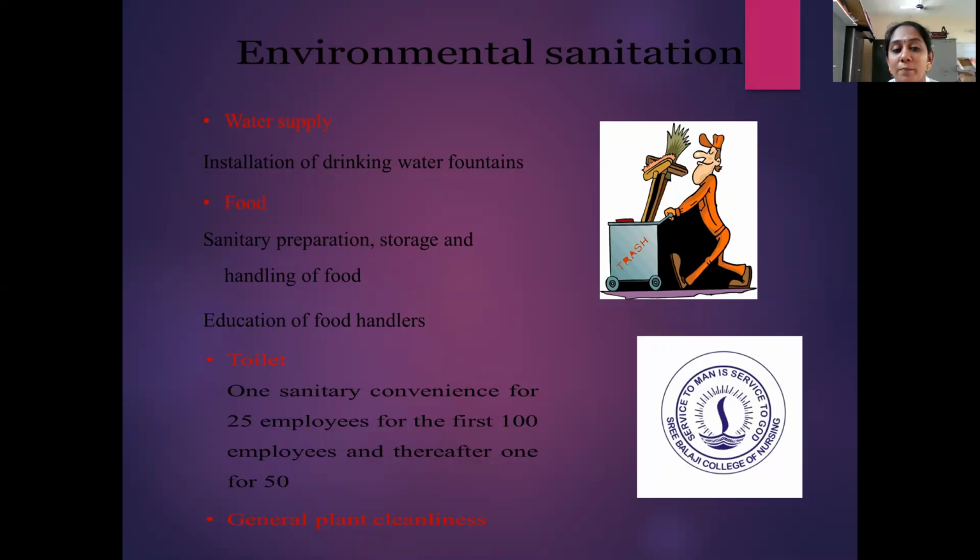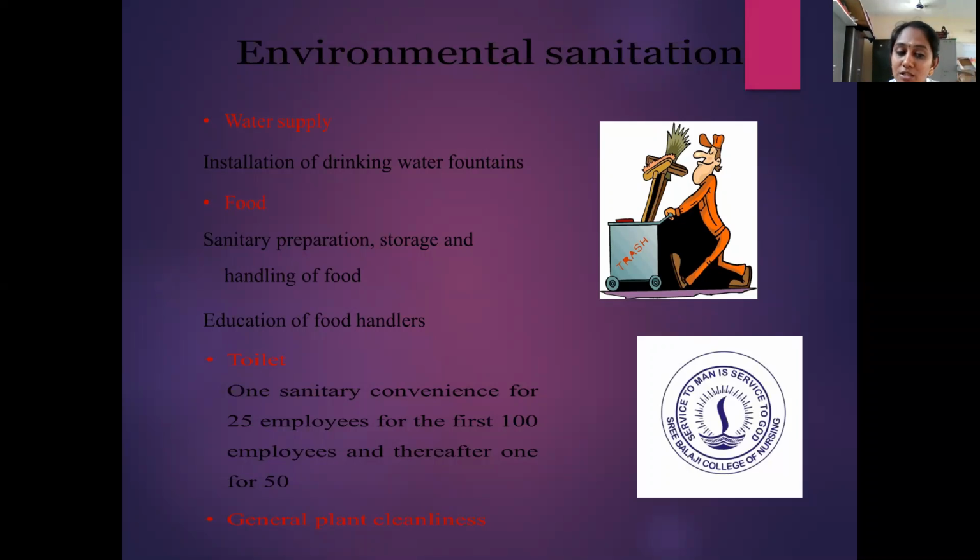Next is food. While preparing food in the canteen, hygienic practices should be maintained. That is the sanitary preparation, storage and handling of food. In all these three aspects, preparation, storage and handling of food, sanitation should be maintained, and we have to educate the food handlers about this sanitation.